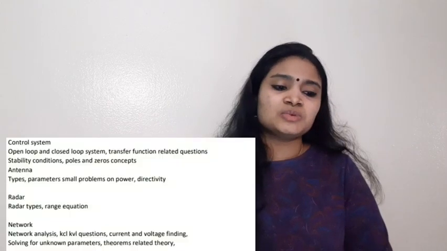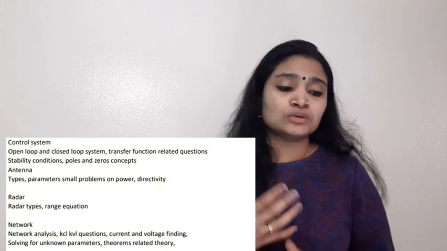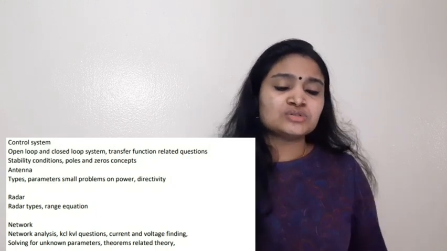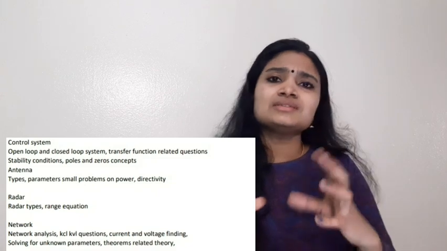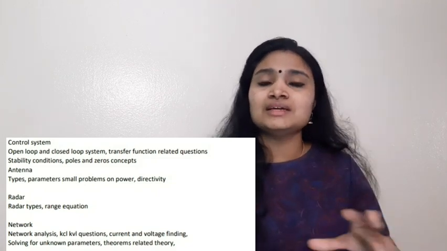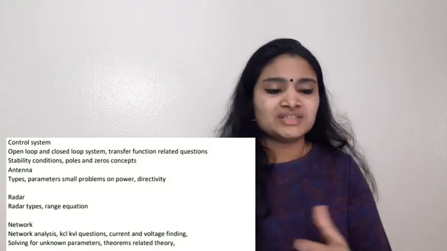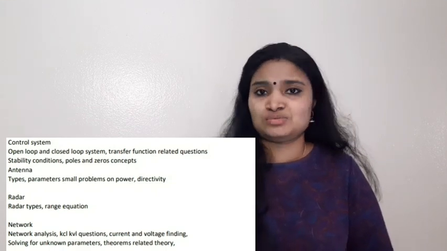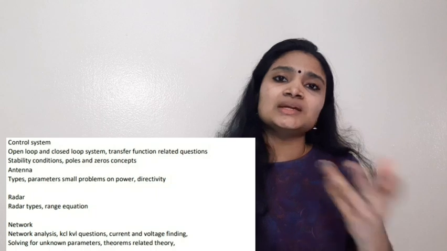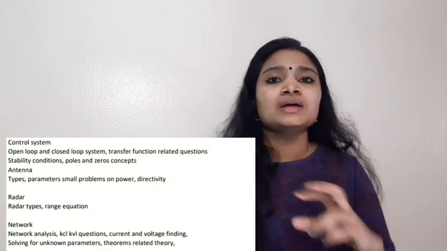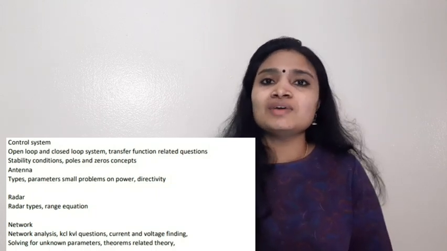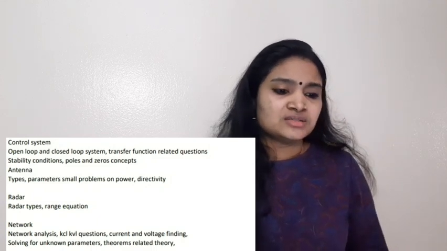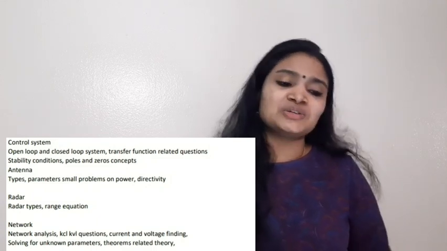So from control system you have to study the basics of open loop and closed loop control system, transfer function, the equations, and also problems, means finding the transfer function. That type of questions. Okay, then stability conditions. Another important area is poles and zeros. It is very important. There can be theory questions connected with the poles and zeros, or finding the pole and zero value from a given transfer function. These type of questions you can expect. Okay, so these are the must study topics from control system.